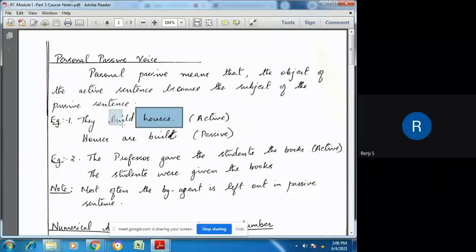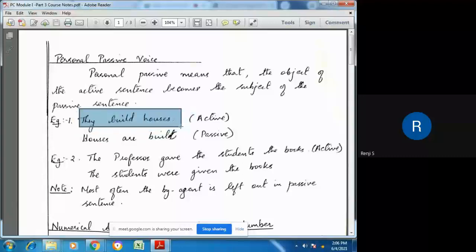The action is the verb, that is build. So they is the subject, build is the verb, and houses is the object. The thing on which the subject acts is called the object. So this is the form of an active voice: subject, verb, object. So they build houses is in active voice.